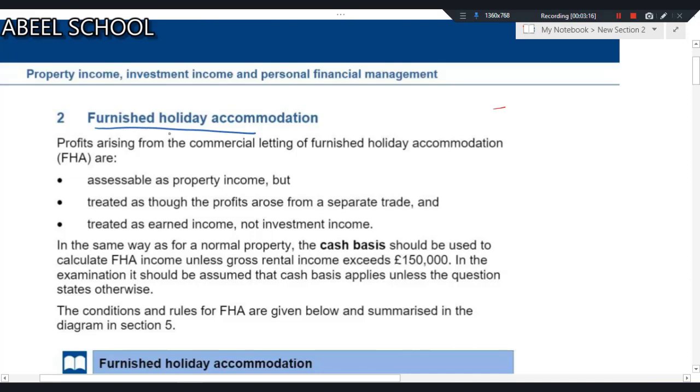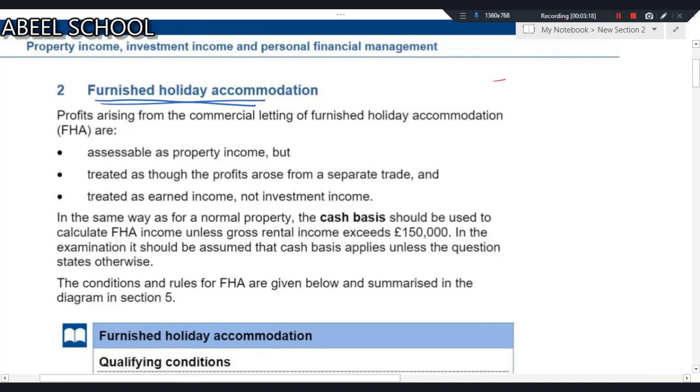Furnished holiday accommodation. You just need to know one thing: when will a property be treated as a furnished holiday letting, what are the conditions of furnished holiday letting? The second, if a property is a furnished holiday letting, then what are the advantages of a property being declared as a furnished holiday letting? That is what you need to learn.